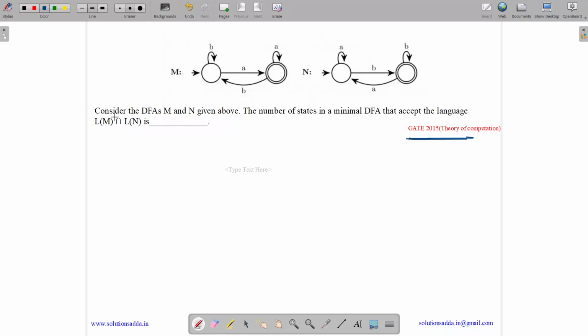This question belongs to Theory of Computation subject and was asked in GATE CSE 2015. So the question states, consider the DFAs M and N given above. The number of states in minimal DFA that accept the language LM intersection LN is.